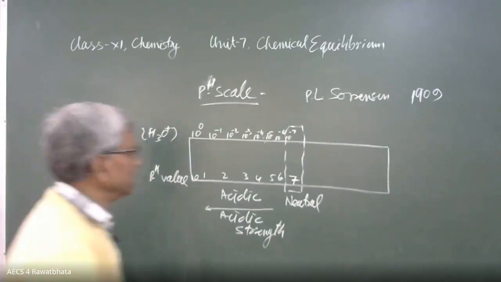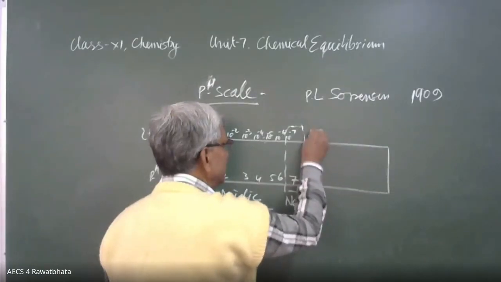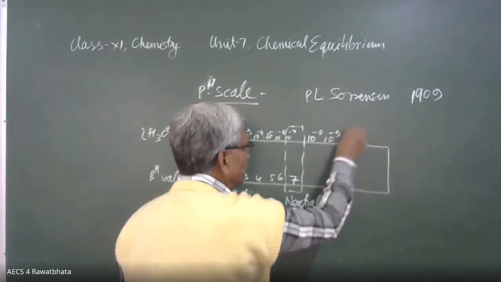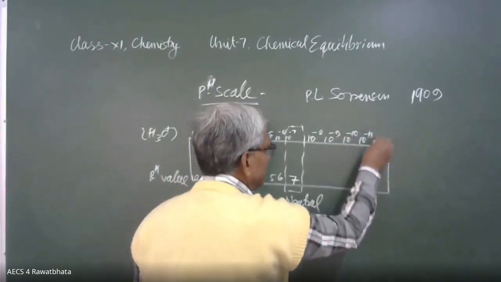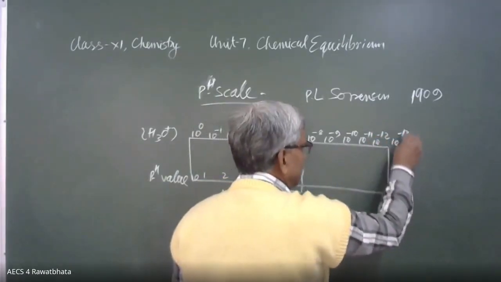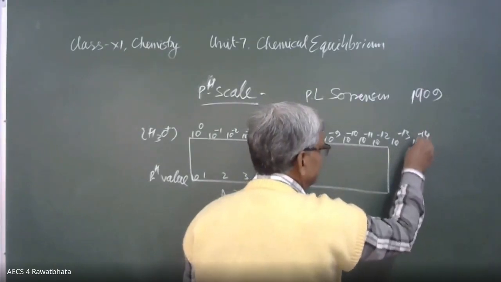Here, the hydronium ion concentration is 10 raised to power minus 8, minus 9, minus 10, minus 11, minus 12, minus 13, and minus 14.